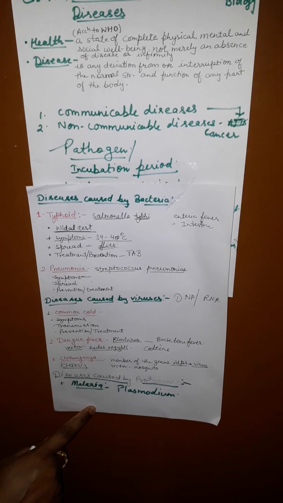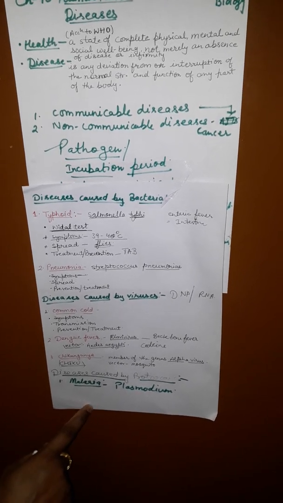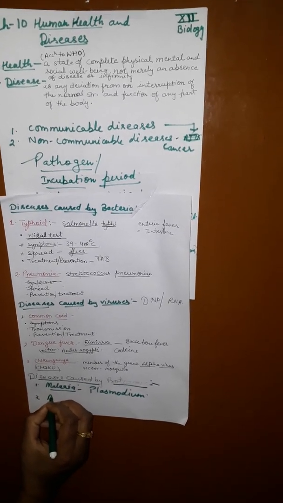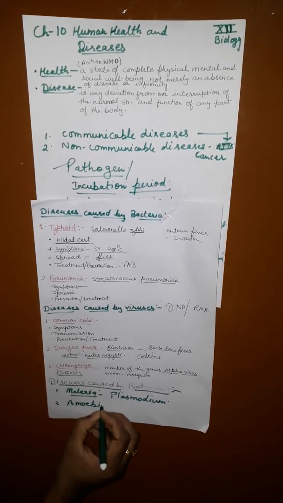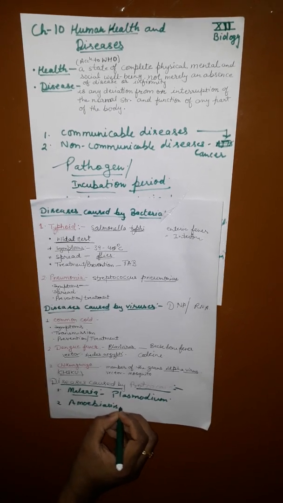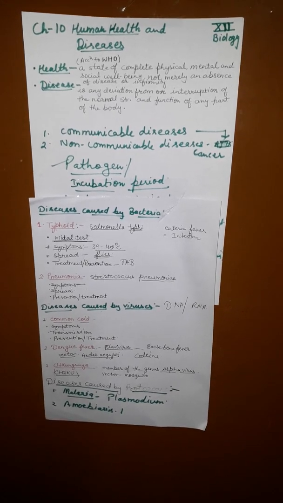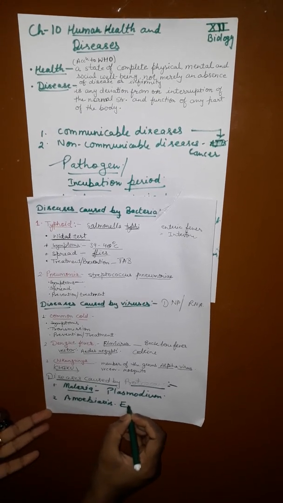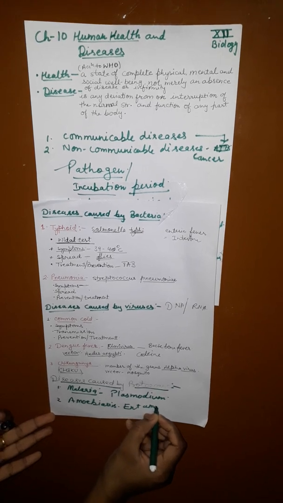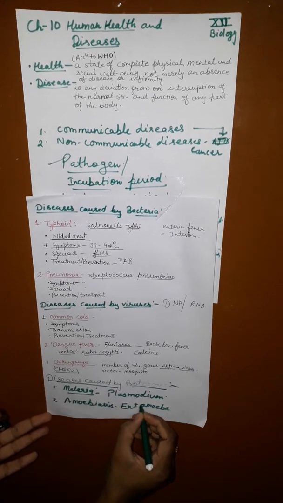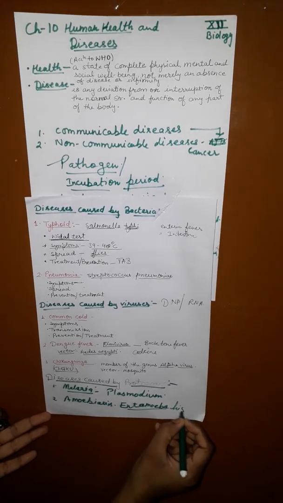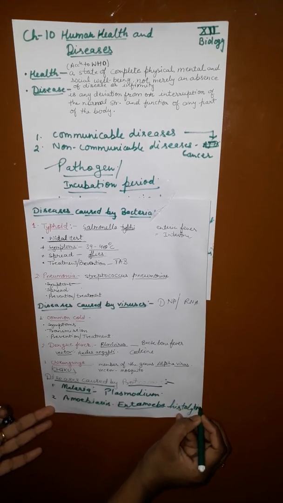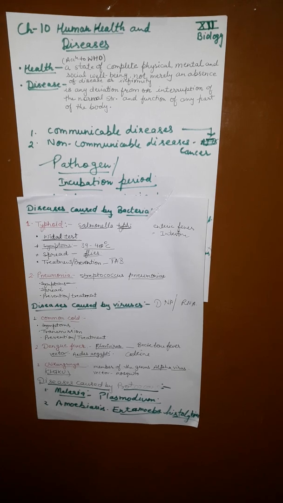First is malaria and second is amoebiasis, which is caused by Entamoeba histolytica.